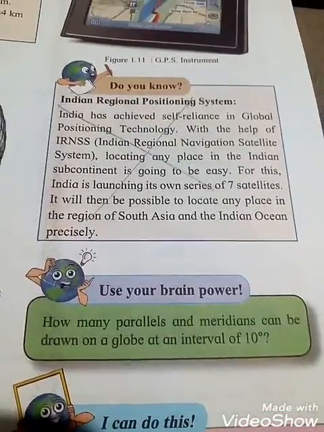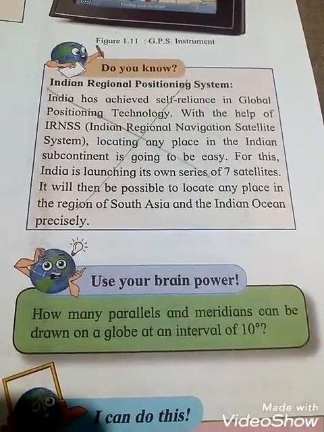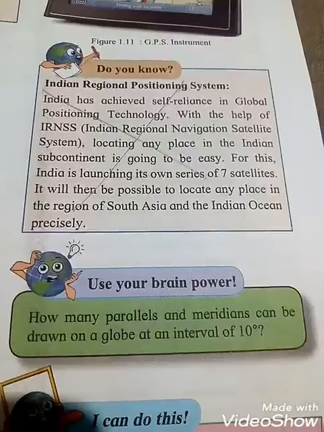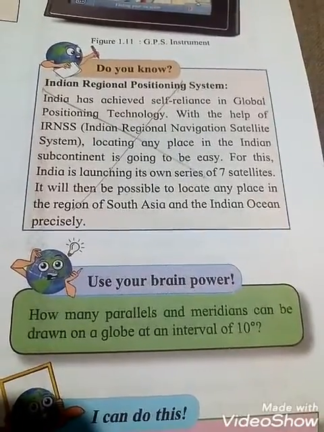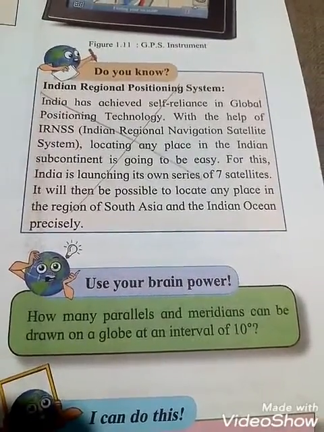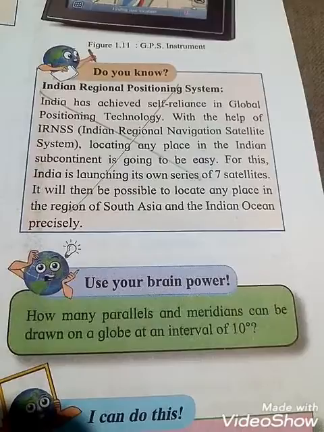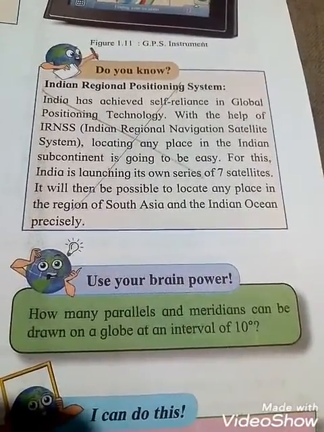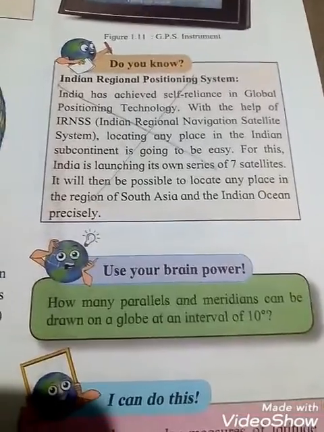See, students, how many parallels and meridians can be drawn on a globe at an interval of 10 degrees? So, 19 parallels and 36 meridians can be drawn on a globe at an interval of 10 degrees.